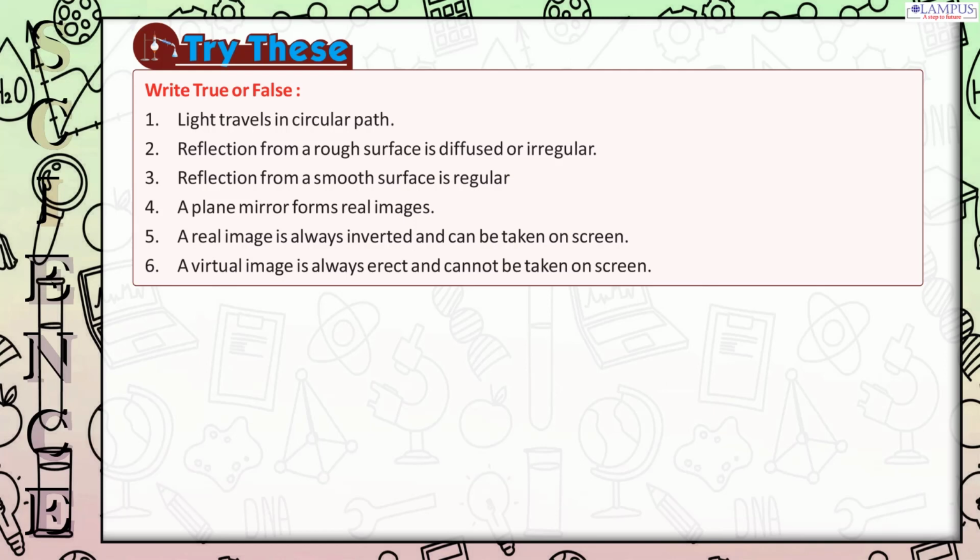Try these. Write true or false. 1. Light travels in a circular path. 2. Reflection from a rough surface is diffused or irregular. 3. Reflection from a smooth surface is regular. 4. A plane mirror forms real images. 5. A real image is always inverted and can be taken on a screen. 6. A virtual image is always erect and cannot be taken on a screen.